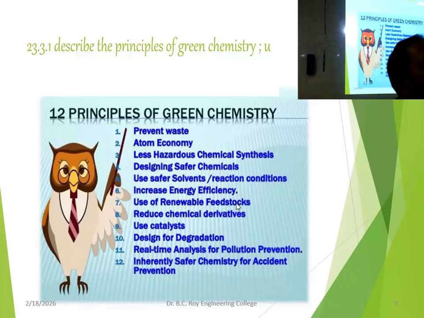From tomato you can make sauce, from potato you can make chips. But the processing industry should be nearby. Otherwise it will not be economical, because from the village to that processing industry may be 200 kilometers away. The transportation cost will be so high that it will be practically infeasible.